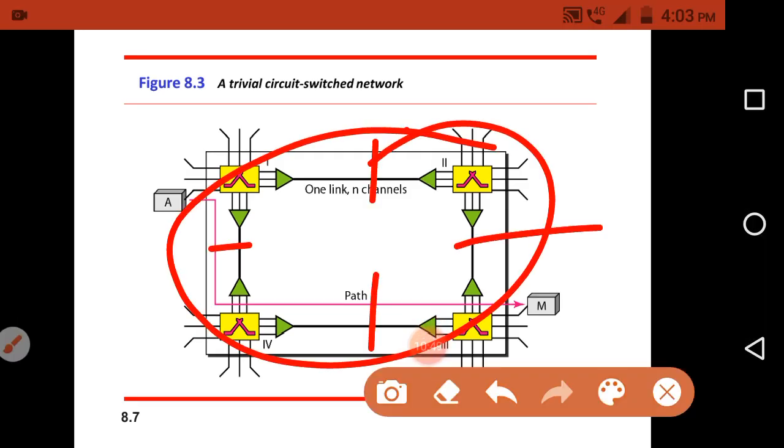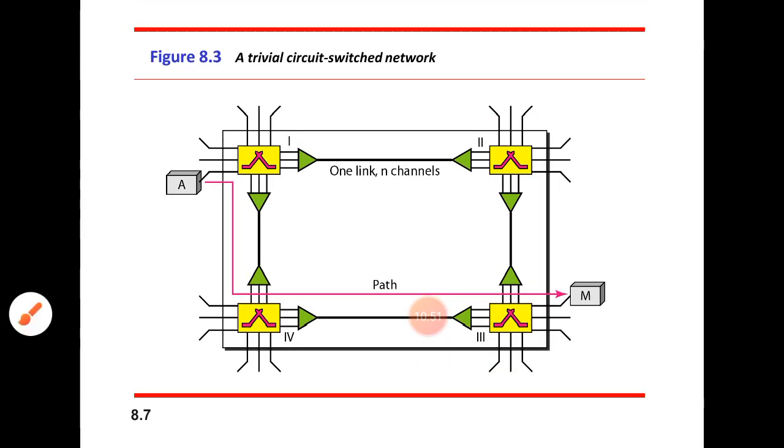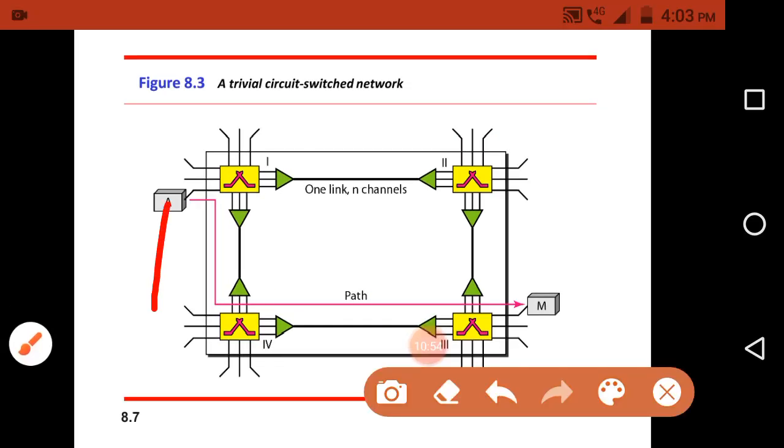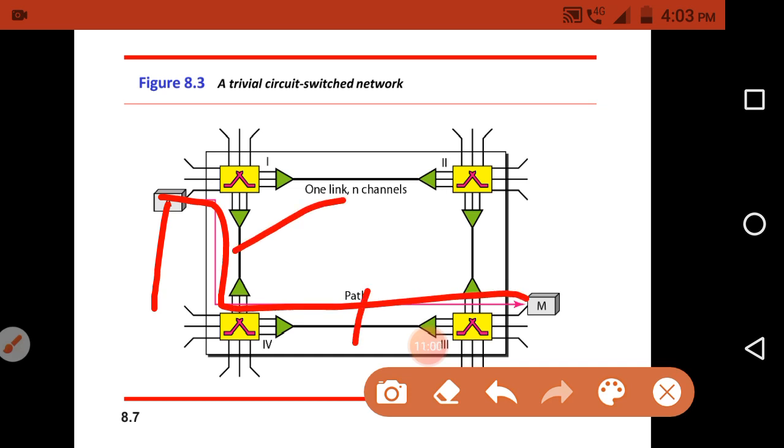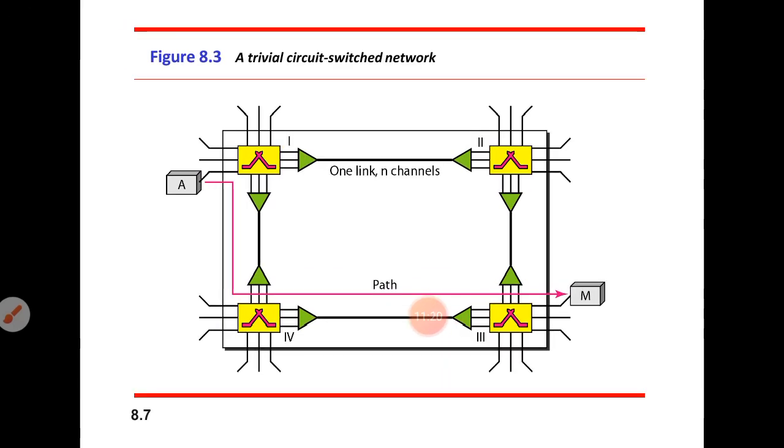Okay, and the connection between the two devices has been made of multiple links, that is one link, or two links, or more than two links. And the device will select one channel from each link, because each link has been made of n channels. So that is the basic of the circuit switching network.